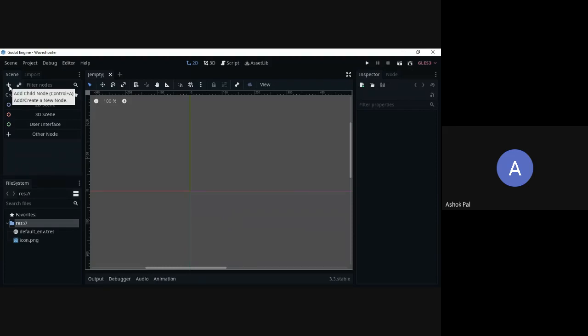When you want to create a player, you need a set amount of nodes attached together to create a player. After the nodes are created, to control and manipulate those nodes in this scene, in this world, you write code, and that code is written in a language known as GDScript. Everyone got that?